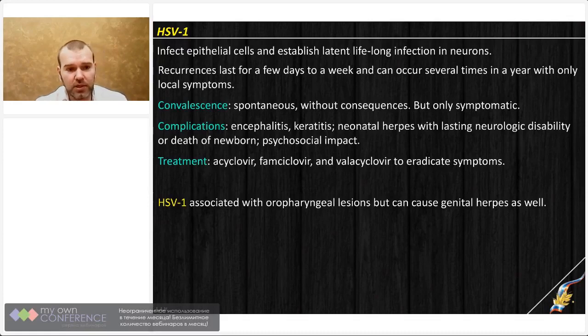So usually complications are rarely observed, but it is possible to have some serious damage of neural cells, such as encephalitis, or damage of the eyes, which will lead to keratitis. And the most dangerous infections caused by any type of herpes virus are observed in neonatal kids or in pregnant women, where newborn kids can be damaged, and even herpes simplex can lead to serious neurological disabilities or even lethal outcomes in newborn kids. And in that case, treatment, of course, is preferred.